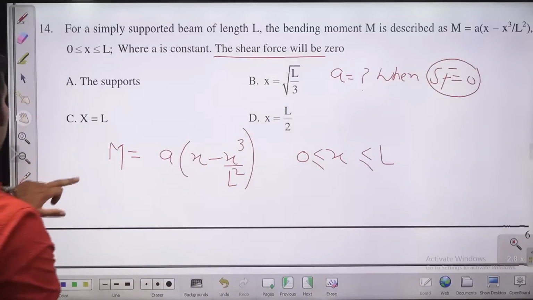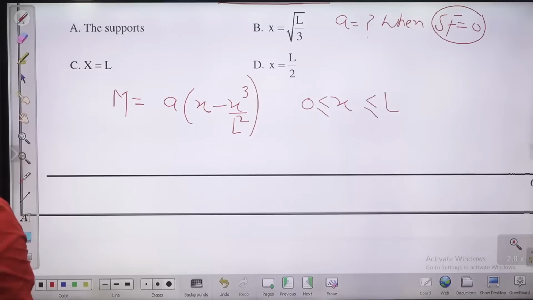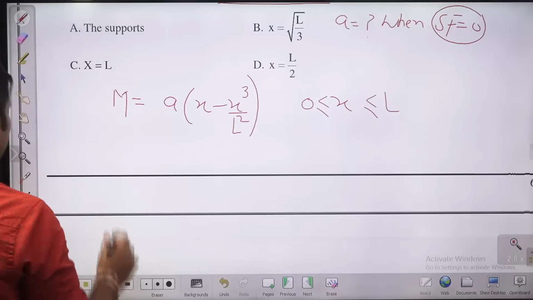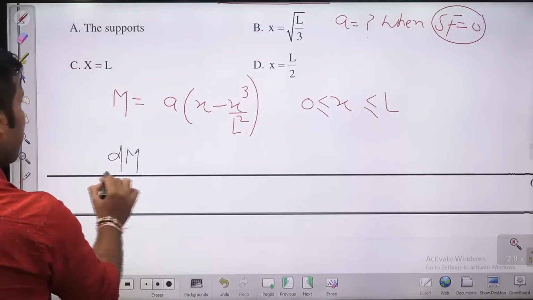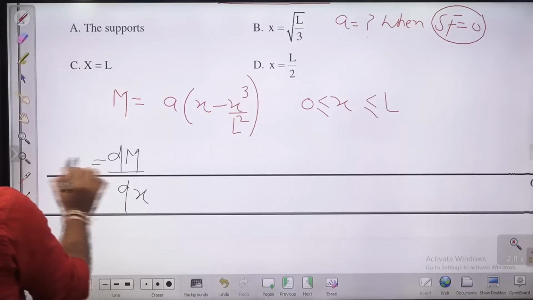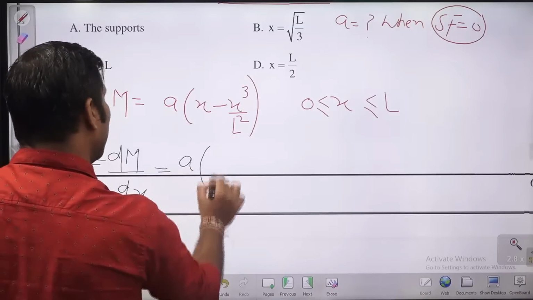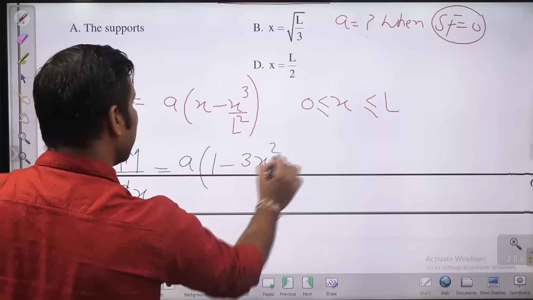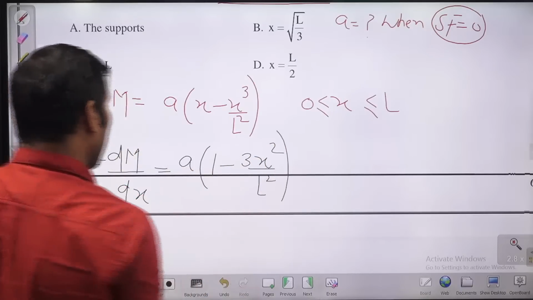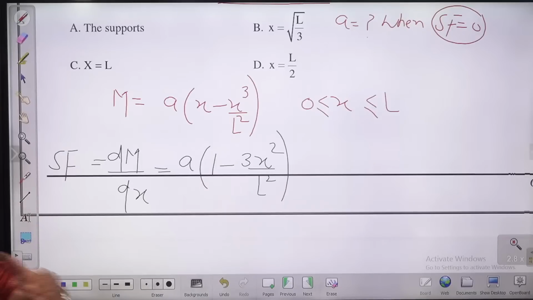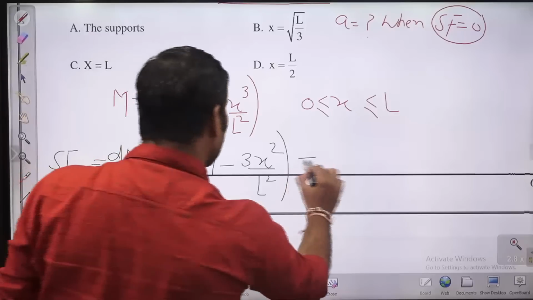Guys, what is shear force? Shear force is nothing but the slope of the bending moment. So dM by dx is the shear force. Here you can differentiate it: A into (1 minus 3x square by L square). And he's saying the shear force is 0, so just equate it equal to 0.